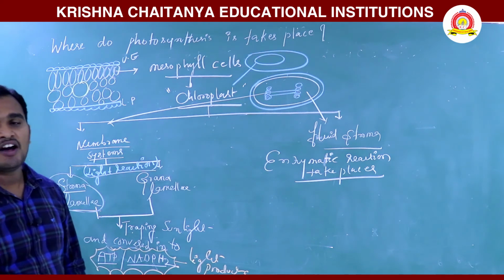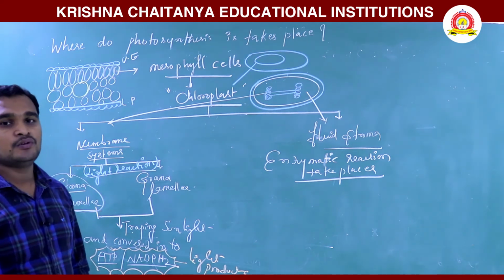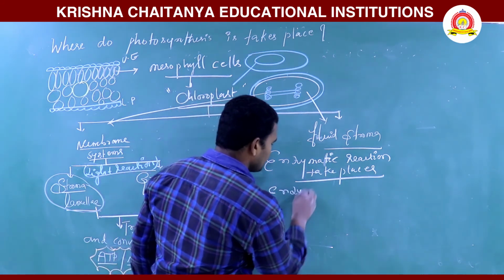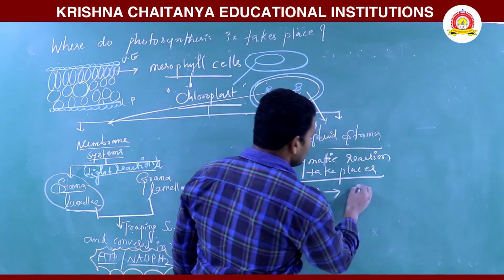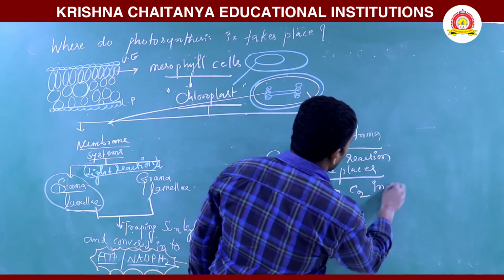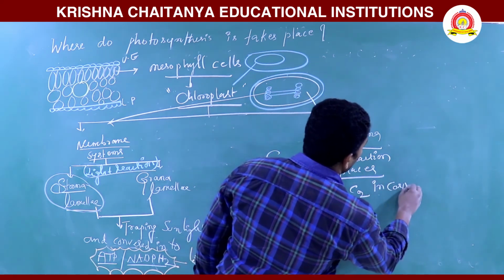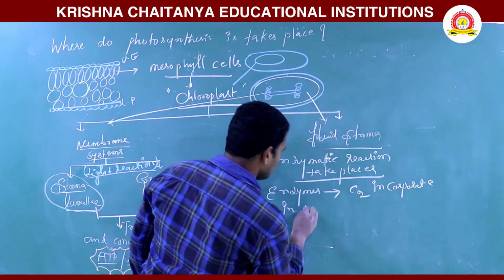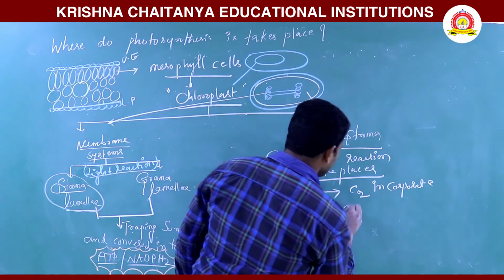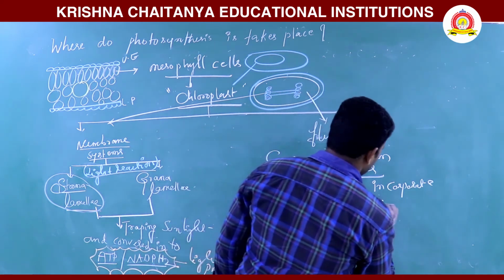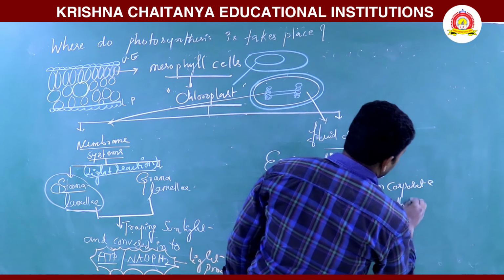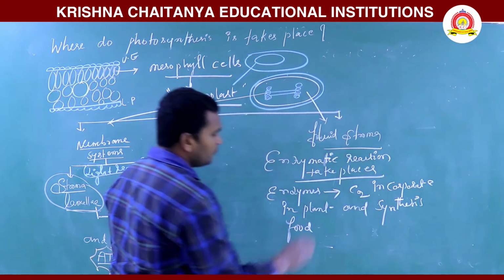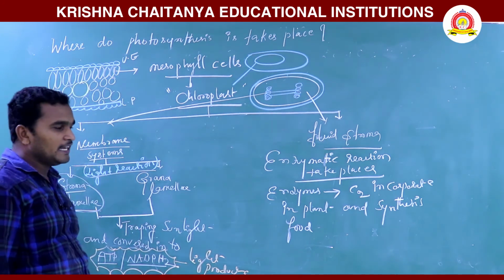Mainly enzymes are involved, which help incorporate CO2 in plants and synthesize food. Here mainly enzymes are there.